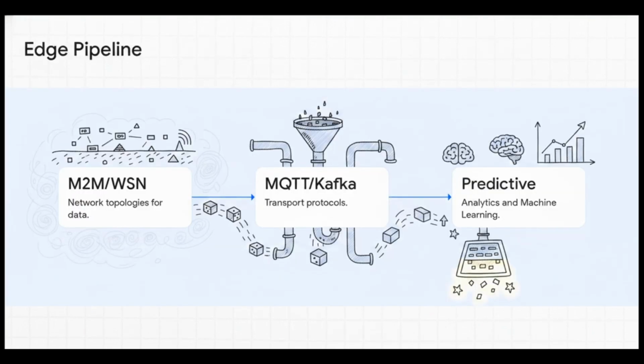Think of an edge pipeline as this massive high-speed filtration system. Step 1, we catch the raw data through M2M and WSN networks. Step 2, we pipe it effectively using MQTT and Kafka protocols. And step 3, we filter it down into predictive analytics. It's a literal journey from a raw mess of numbers to crisp, usable insight.